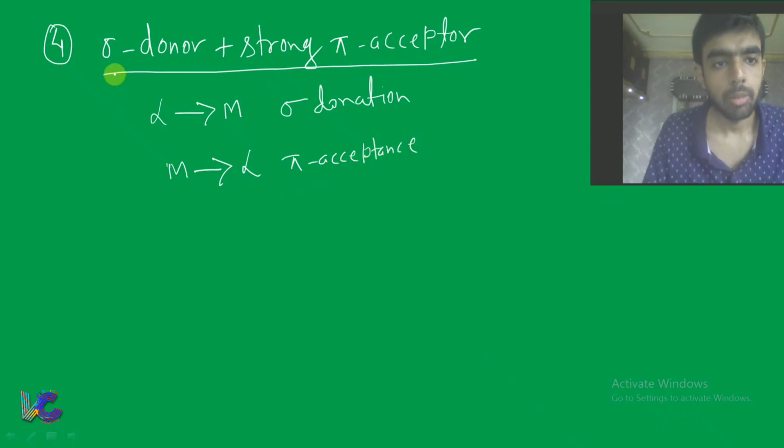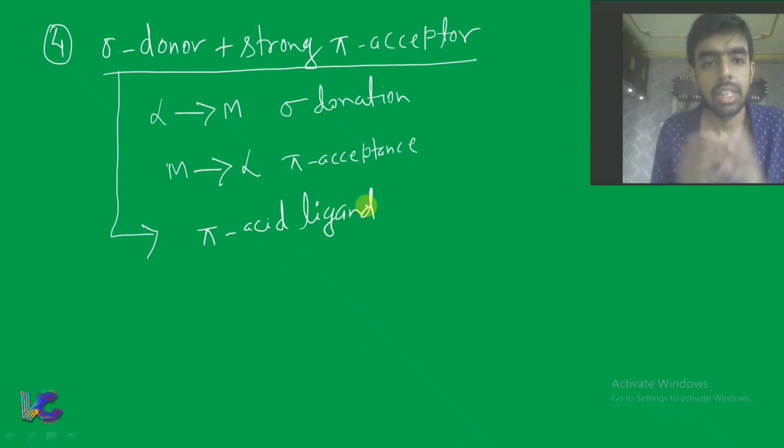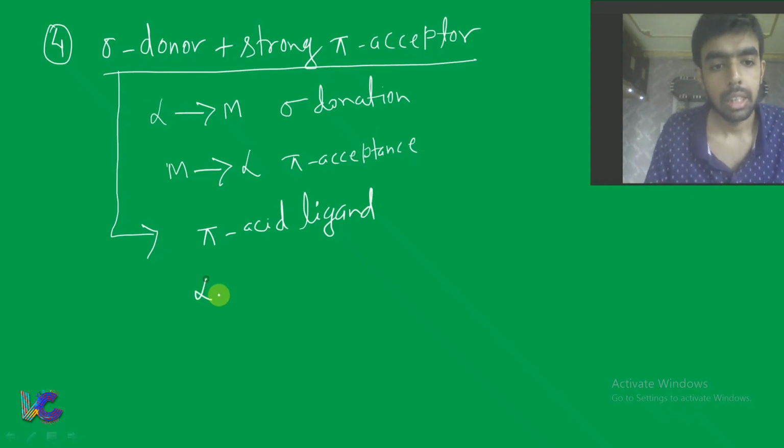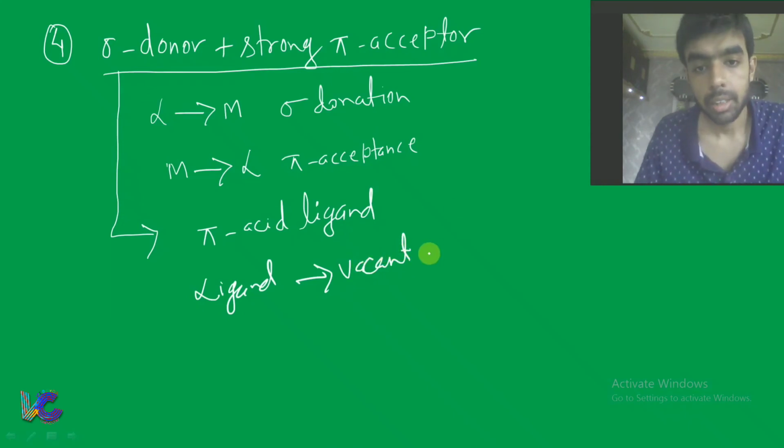This kind of ligand which shows sigma donor plus strong pi acceptor capacity, that kind of ligand we say pi acid ligand. Fine. Now as I am saying that the ligand will accept the pi electron, that means the ligand must have vacant orbital in the donor side.